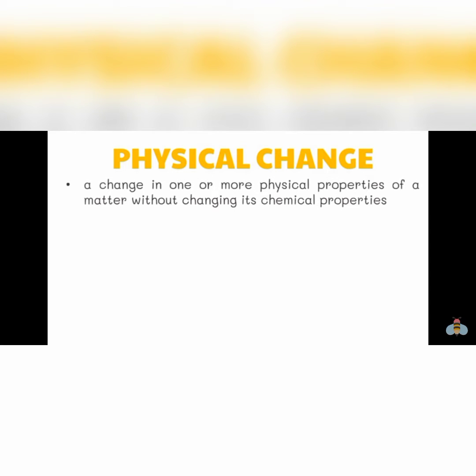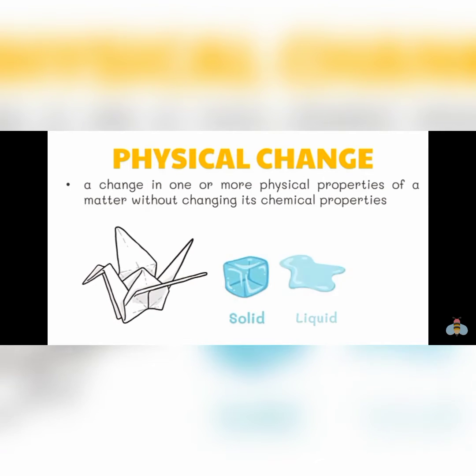Matter undergoes either physical or chemical change. Physical change is a change in one or more physical properties of matter without changing its chemical properties. Examples of physical change include changes in the size or shape of matter, like when you fold a piece of paper into origami art. Changes of state, from solid to liquid or from liquid to gas, are also examples of a physical change. Chemical change occurs when a substance is transformed into another substance, like when you burn a piece of paper.